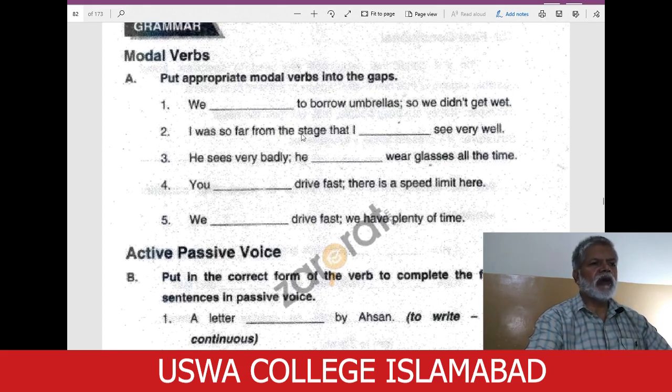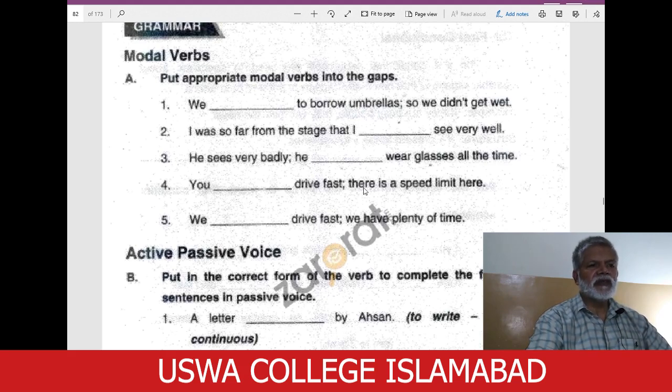I was so far from the stage that I couldn't see very well. Again, it's a past tense, so I couldn't see very well. He sees very badly. He dash wear glasses all the time. Here we are going to make a suggestion. So he must wear glasses all the time because he sees very badly. He needs glasses. So he must wear glasses all the time.